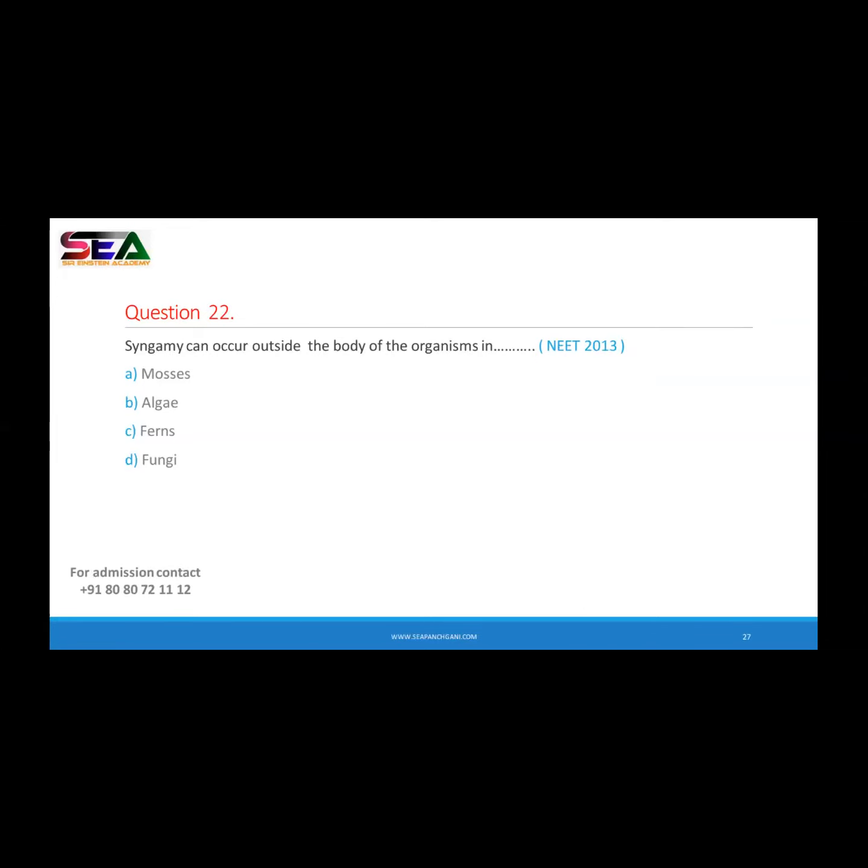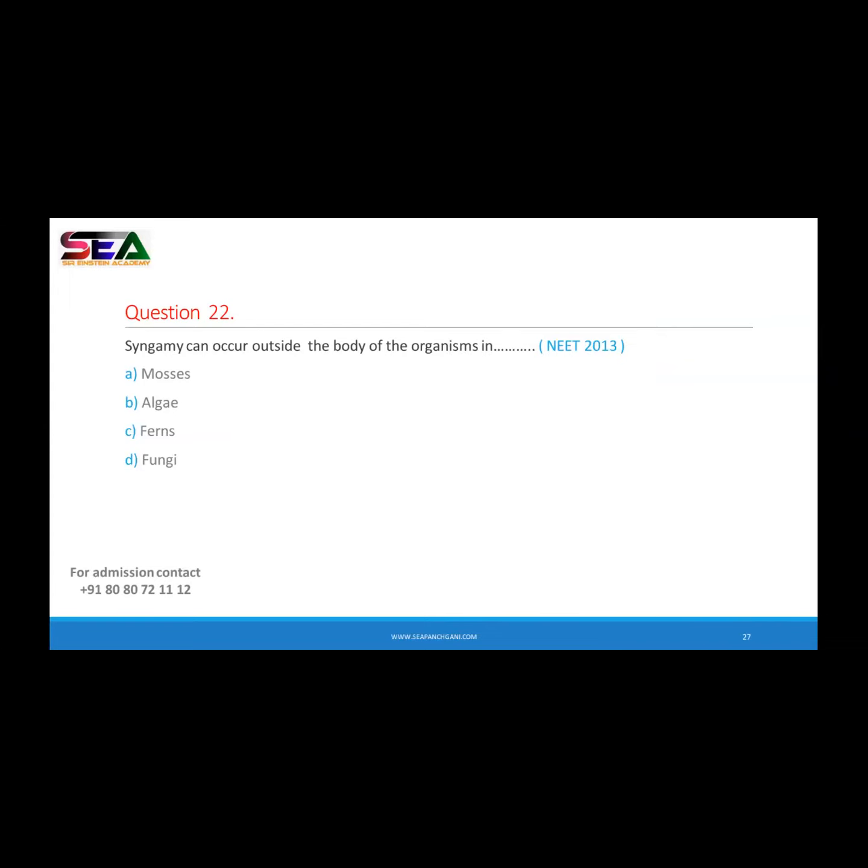So it is an external fertilization. In case of pteridophyte, it takes place in water. See, it's external, not internal. Okay, I'm asking about the external. In case of moss also, the fertilization is taking place in water, right? In algae also, the fertilization is taking place in water. In ferns also, in water. And in fungi, it requires a moist condition. So it's not about where the fertilization is taking place. Here, it is taking place outside the body.